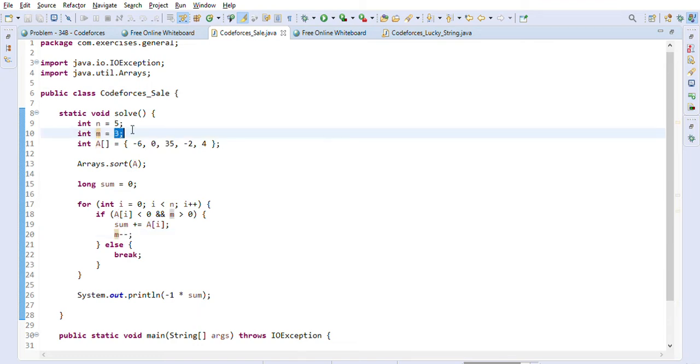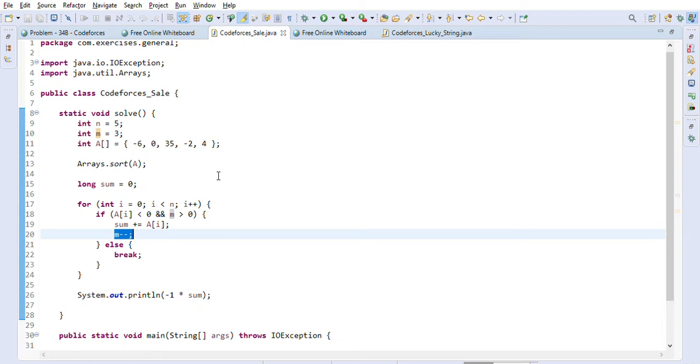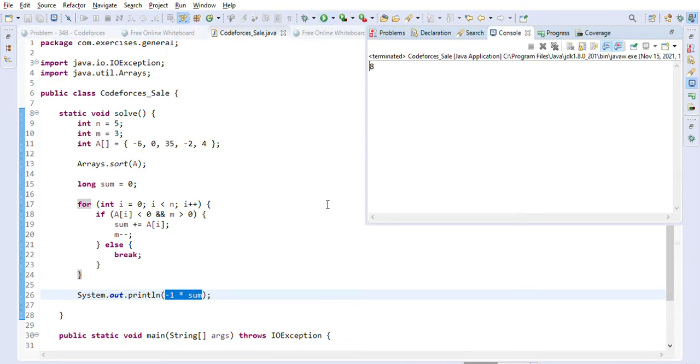So he can carry 3 TVs in the beginning. So whenever he is carrying 1 TV, we will decrement that amount by 1 basically, right? Here if we are hitting some value, for example in this case when we are hitting this value 0, then we know that we don't want to go forward from this value, right? Because these are positive values. So in that case, we just break from the for loop, and we will just print -1 times sum as our answer, right? So let's just quickly execute this code and make sure it works. So we are getting the correct answer here, 8.